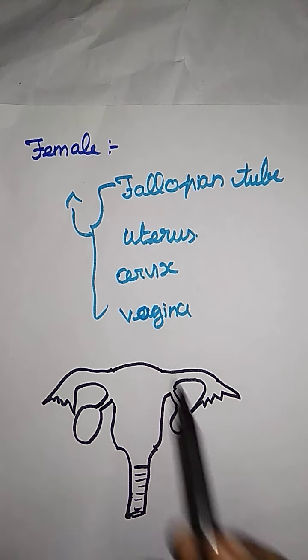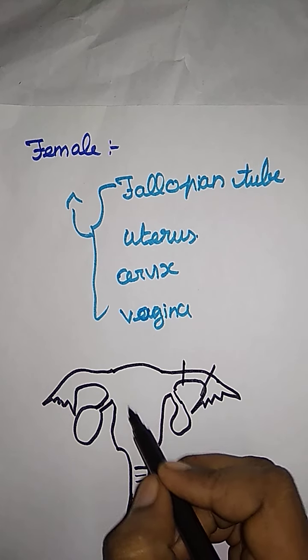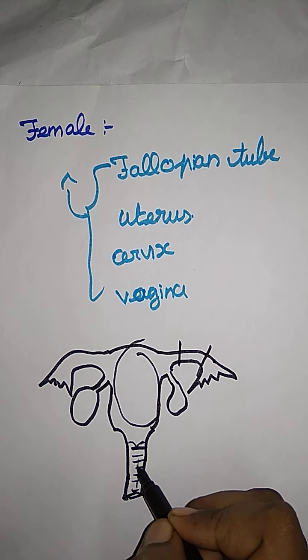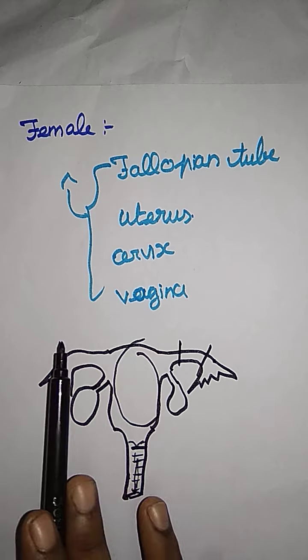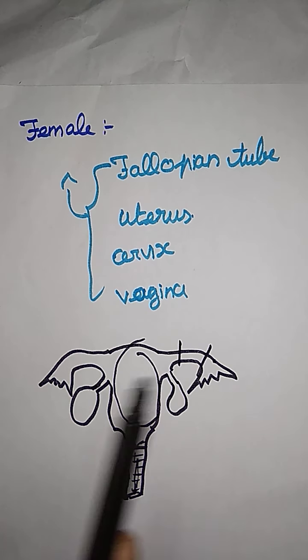The first one is the fallopian tube, and the next one is the uterus. Here this is the uterus and cervix, cervix being the opening part, and here the vagina. So these are all the accessory sex organs of the female. That's it for the parts; I just indicated the parts only.